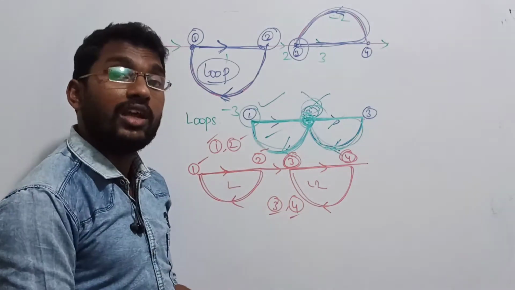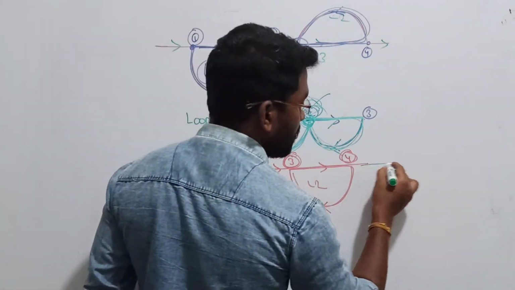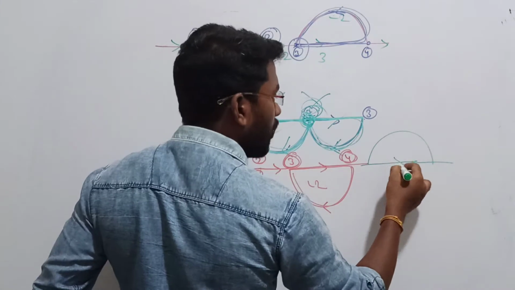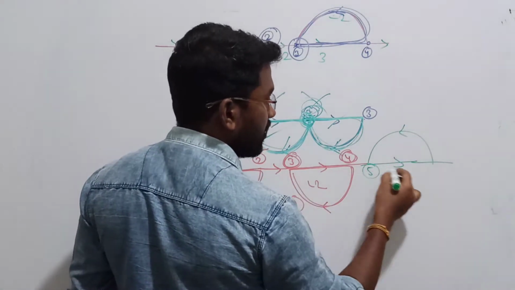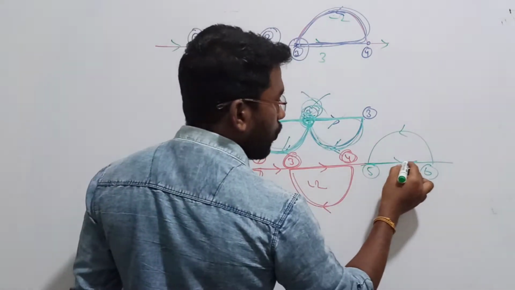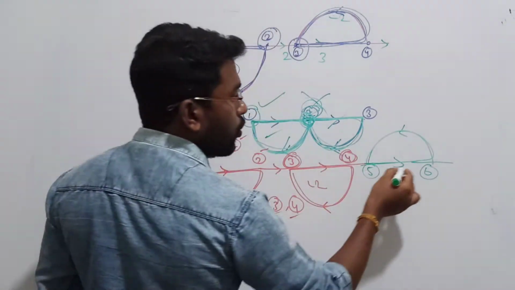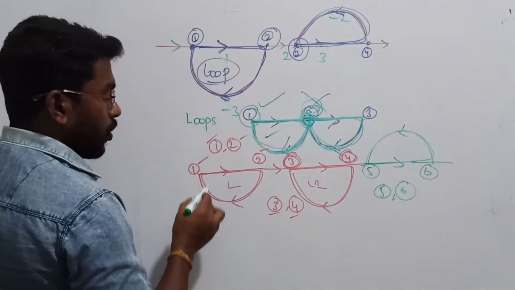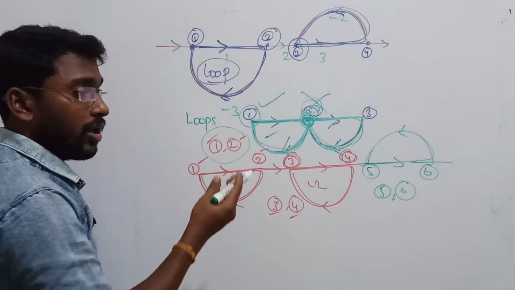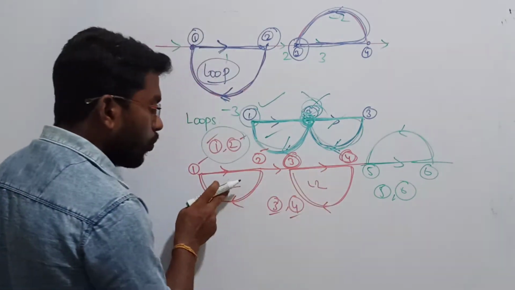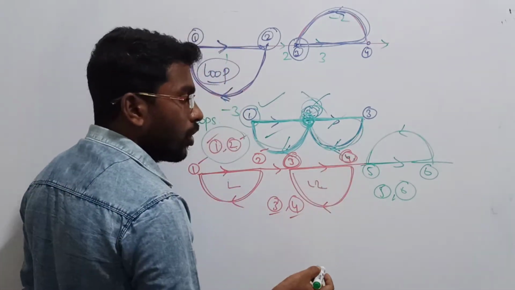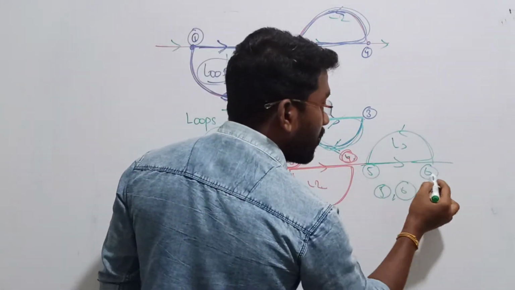Then what do you mean by three non-touching loops? Three non-touching in the sense, suppose I have one more loop here. Like that, any number of loops can be considered. Name it as 5 and 6. Now you can create one more loop here. To create this loop I am using node 5 and node 6. Loop 1 will be interpreted to 1 and 2. Loop 2 will be interpreted to 3 and 4. Loop 3 will be interpreted to 5 and 6.